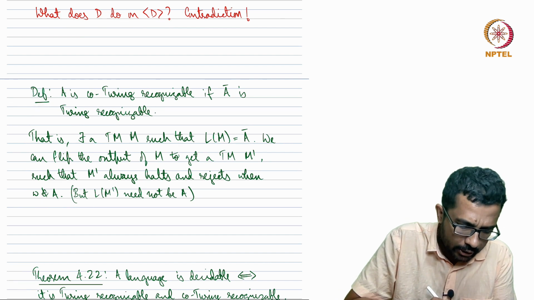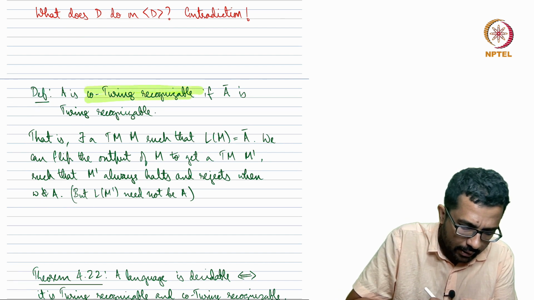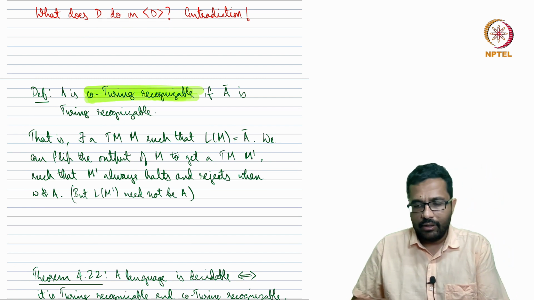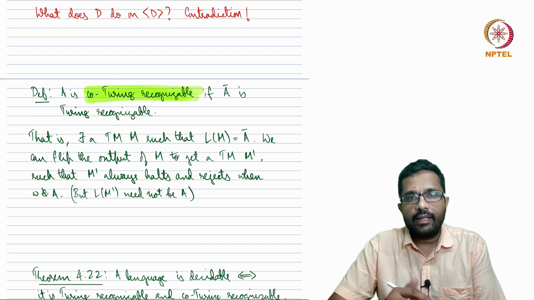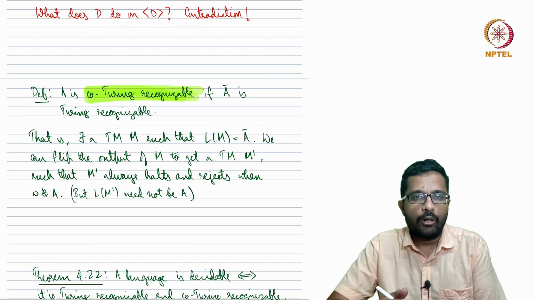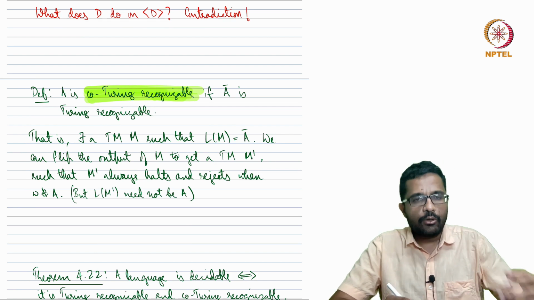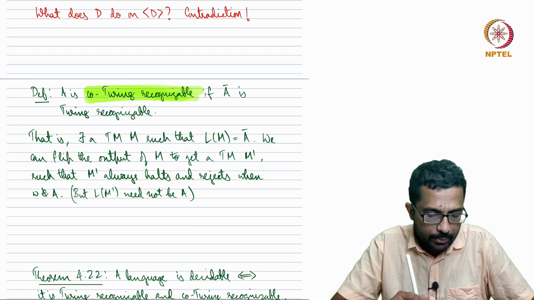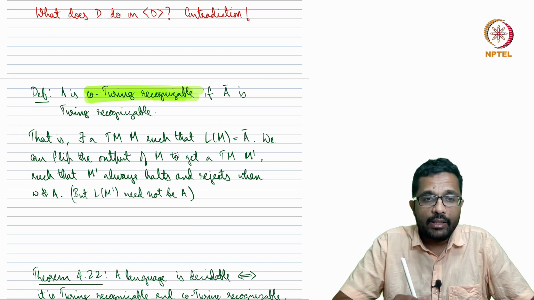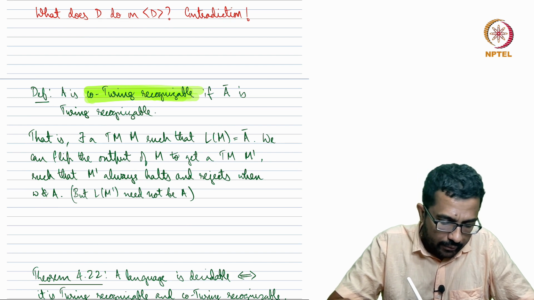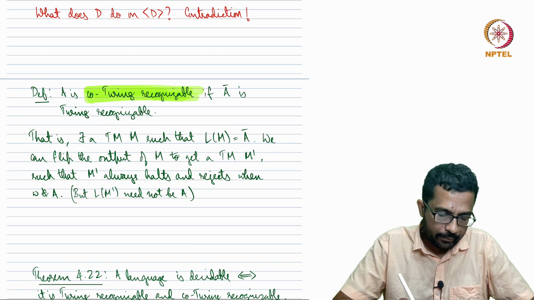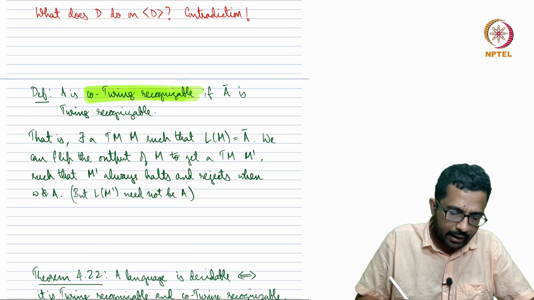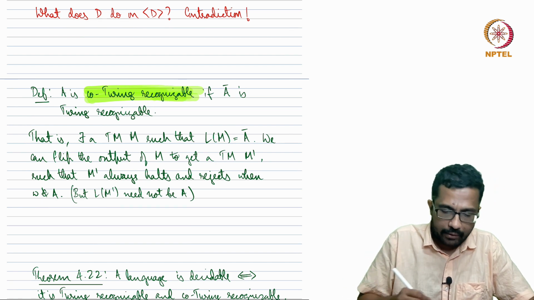A language is said to be Co-Turing Recognisable if its complement is Turing recognizable. So whenever this prefix co is there, it means it has something to do with its complement. So A is Co-Turing Recognisable if A complement is Turing recognizable, which means there is a Turing machine M that recognizes the complement of A. Now what does it mean? Consider the Turing machine M that recognizes the complement of A.